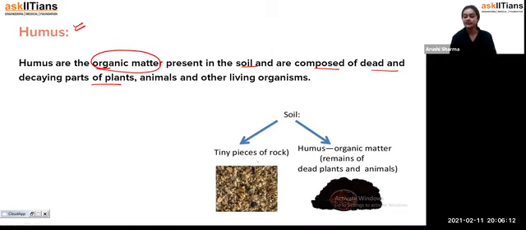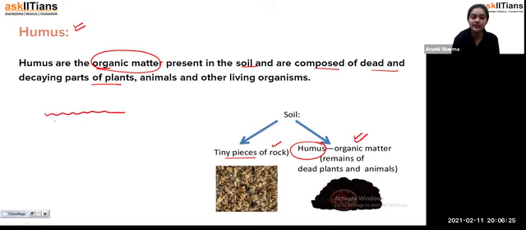Now soil contains two types of things, that is tiny pieces of rocks, and it contains humus. And humus is the organic matter which we get from the dead and decaying of plants and animals. Now what happens, students, if this is the soil, okay, just imagine this is soil. You may say, ma'am, it looks like water because you are drawing it in a wavy structure. But imagine it is soil, and this soil has microorganisms. These are the microorganisms, or you can consider them as earthworms.